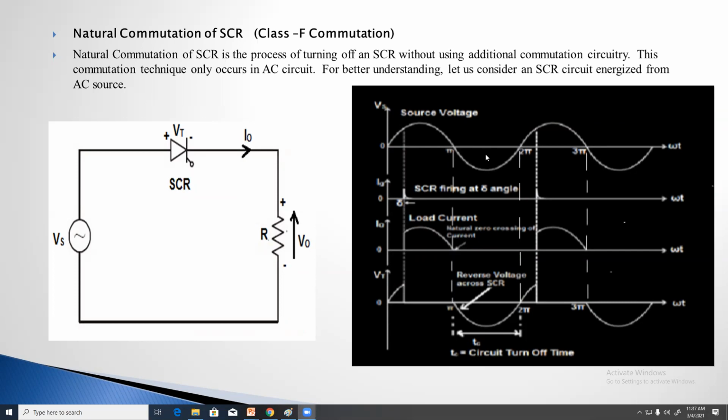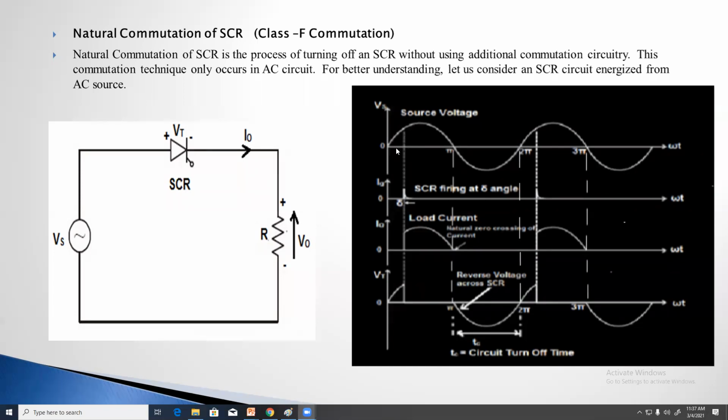180 degrees or 2 pi. Total time is 180 plus 180, that is 360 degrees. Is it clear? Pi plus pi is 2 pi, and 2 pi means 2 into 180, 360 degrees. Again add 180 degrees, that is 3 pi. Again add 180 degrees, that is 4 pi. Like this, and so on.